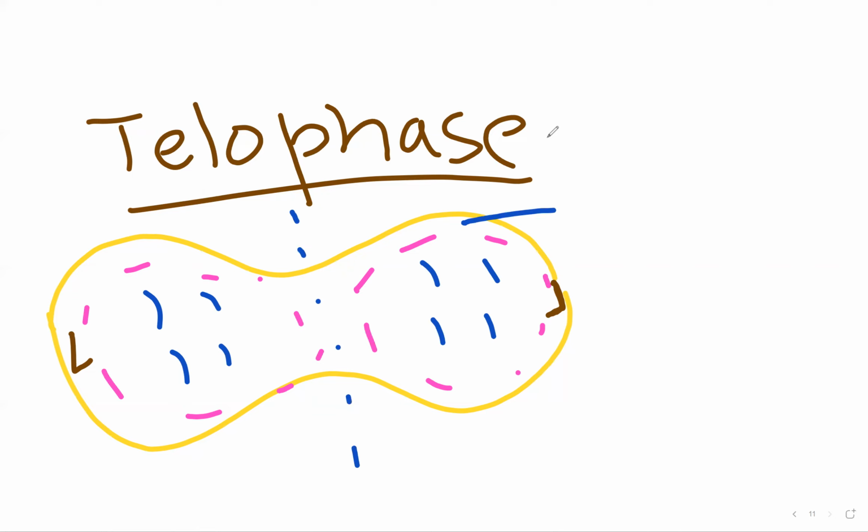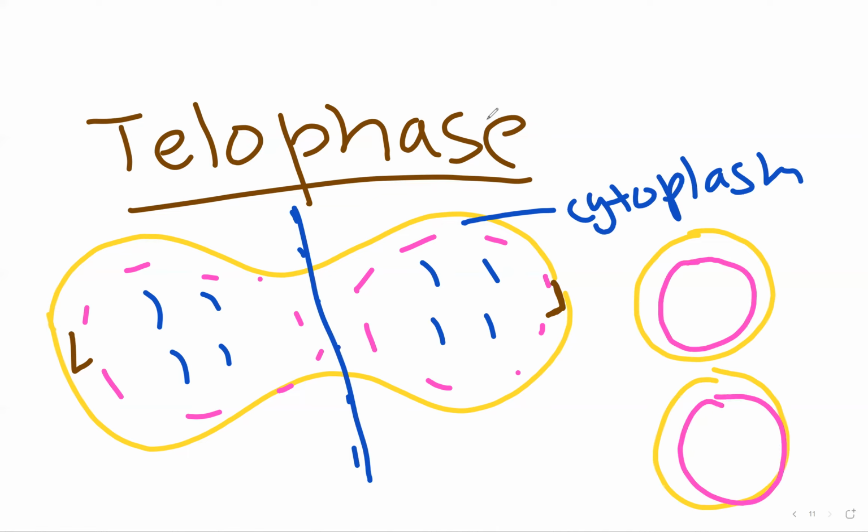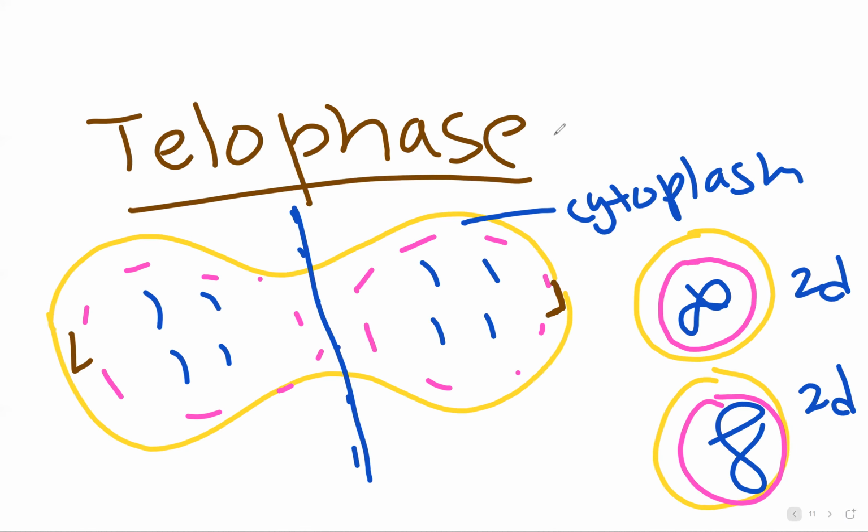Outside the nucleus, outside of the pink line, the cytoplasm gets split at the center, and the cells are divided into two cells with a completely formed nuclear envelope and DNA inside. So two daughter cells are formed by the end of telophase. This split is called cytokinesis.